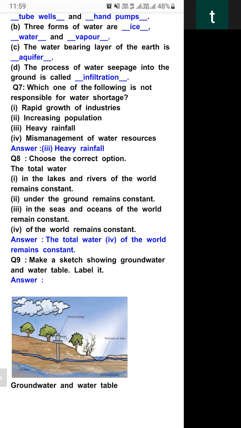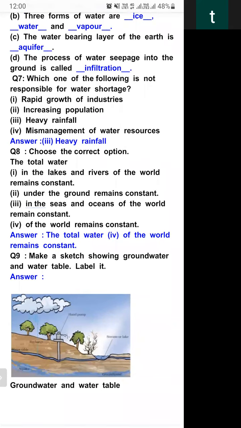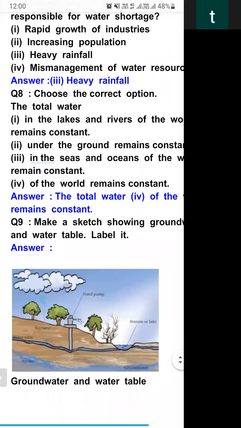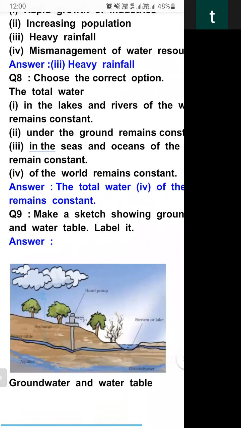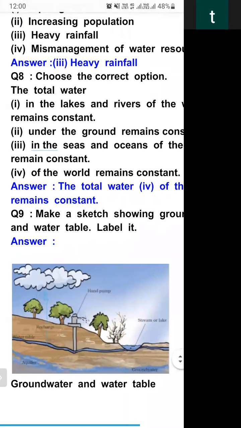So student, these are MCQ questions. Now the question number 9, you have to sketch showing groundwater and the water table. Yes, this picture is also in your book. You can draw this picture from your book or from this PDF, whichever is more convenient for you.